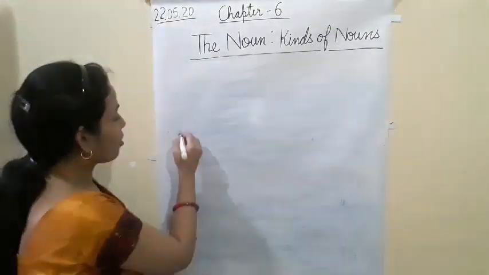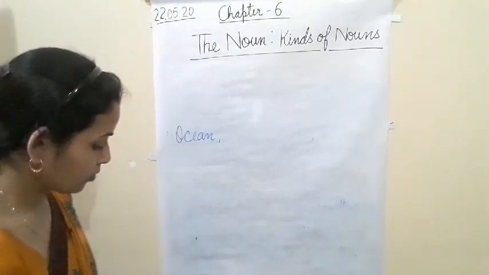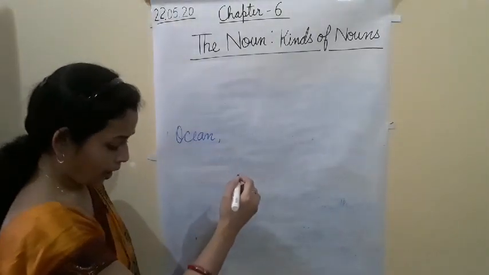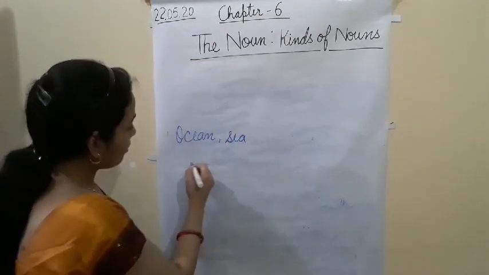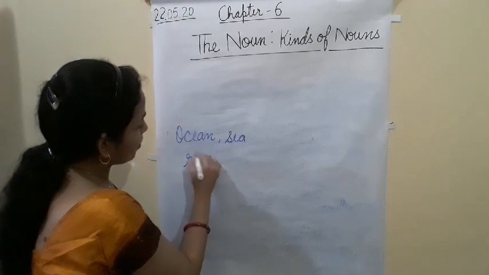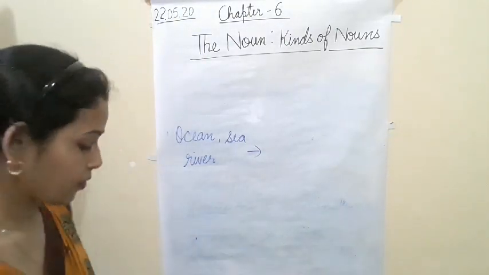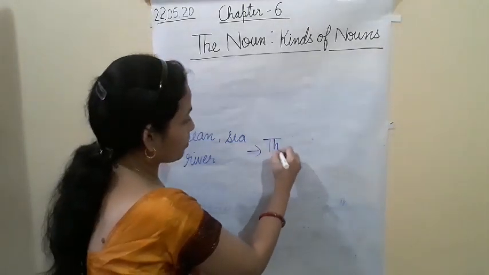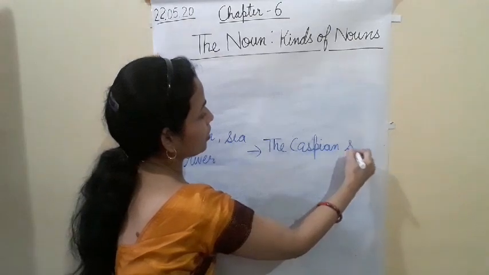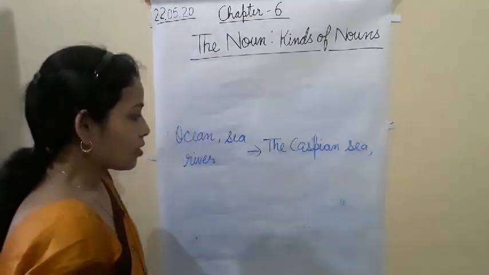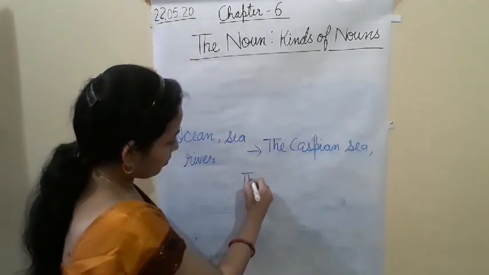I am writing in short. Ocean name, ocean, and sea and river, names of ocean, sea and river. The Caspian Sea, okay. Ocean, the Indian Ocean.